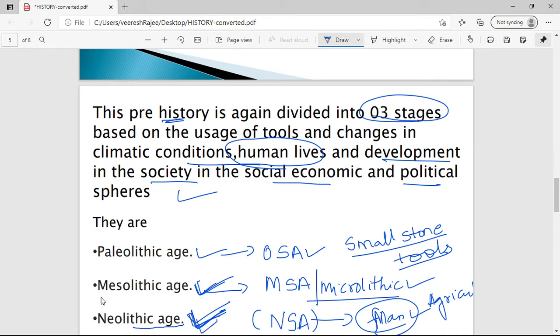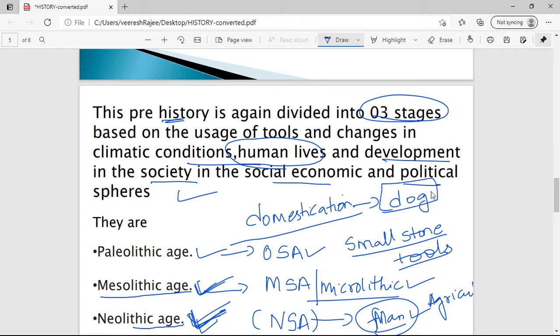And what were the important developments during the Mesolithic age? During the Mesolithic age, domestication of animals started. The first animal which was domesticated by man was the dog. The dog acted as a security guard to the man, he provided security to the human being. So that's why the dog was the first animal domesticated by human beings.